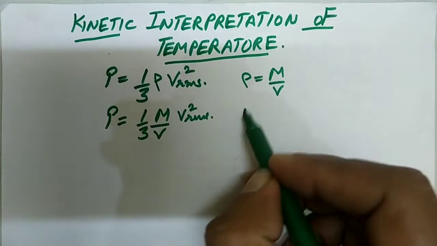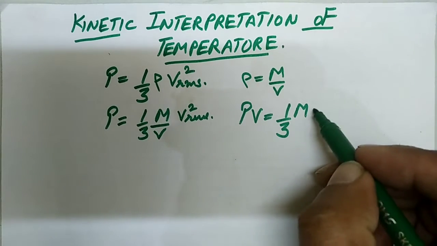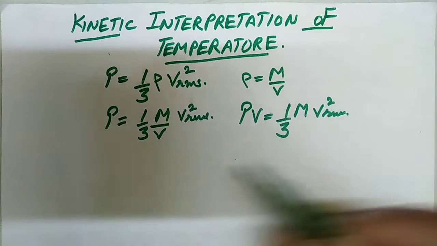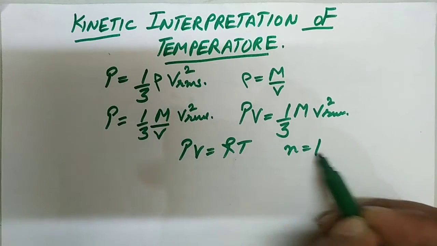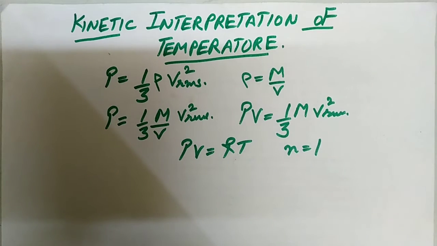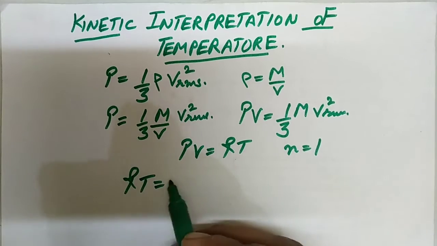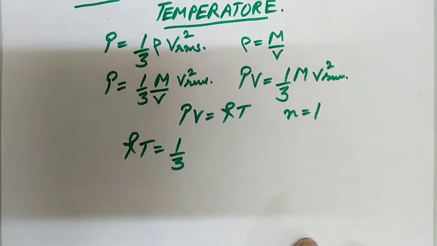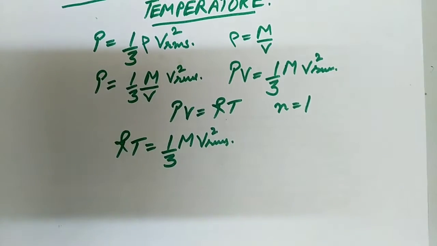So PV is equal to 1 upon 3 M v square RMS. For an ideal gas, PV is equal to RT, for n equal to 1. Therefore, RT is equal to 1 upon 3 M v square RMS.